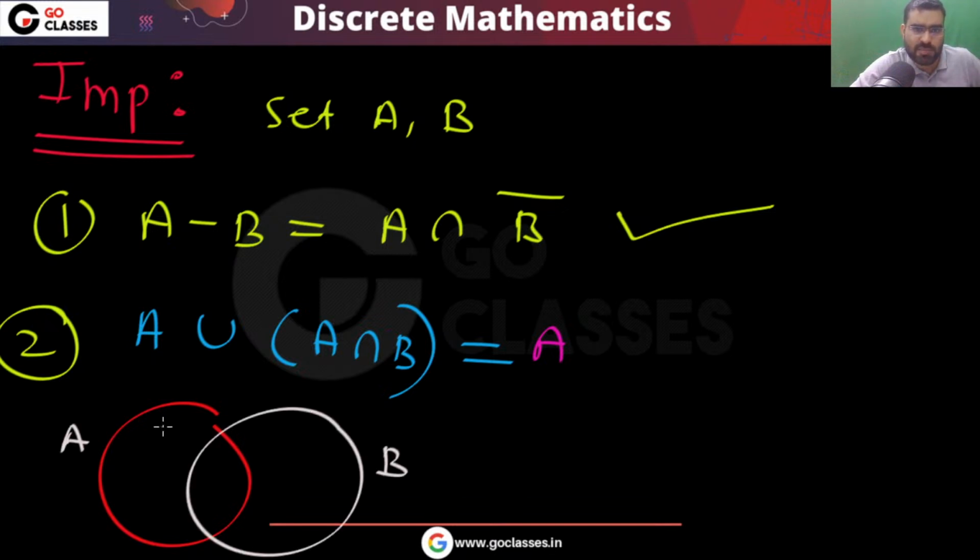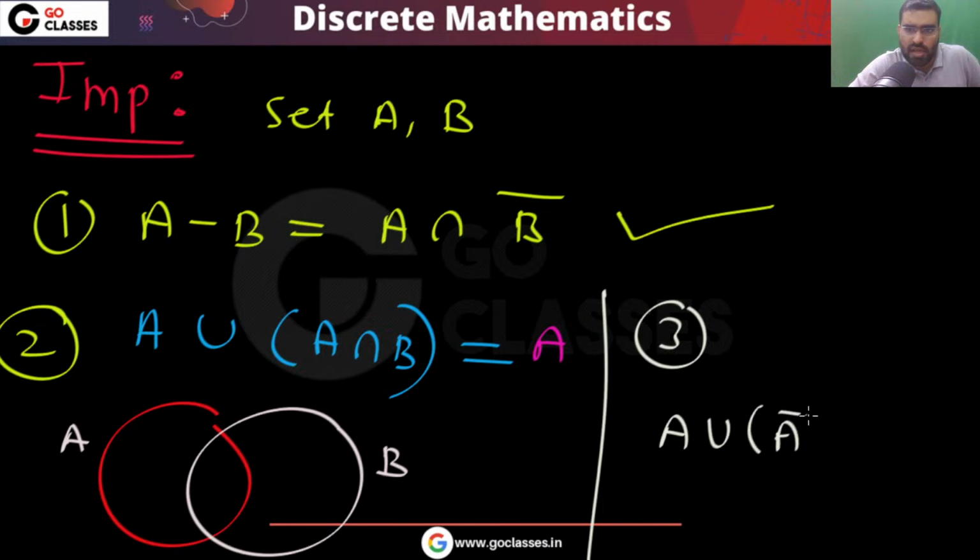Like this is A, this is B. You can easily see that this is A intersection B. So this is A intersection B, union with A, that will be A. So this is the rule you can see. The third rule is A union (A complement intersection B), that will be the same as A union B. This also you can prove using the Venn diagram.